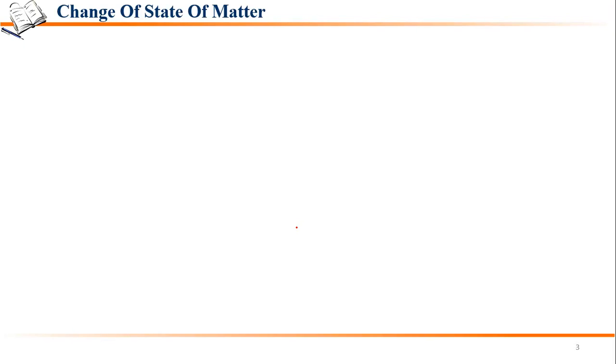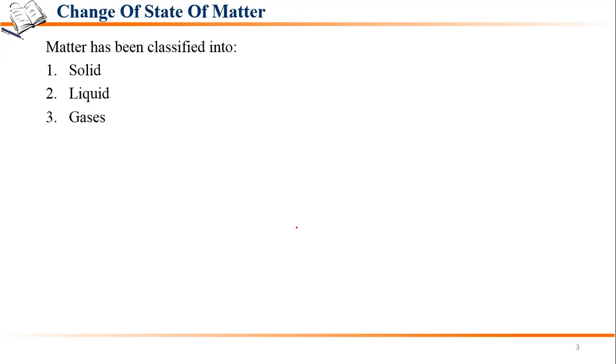Now we know that matter has been classified into solid, liquid and gases, and they possess some sort of kinetic energy. What is kinetic energy? The energy which is possessed by the motion of the particles. When particles are in motion, they possess some energy and that is known as the kinetic energy.